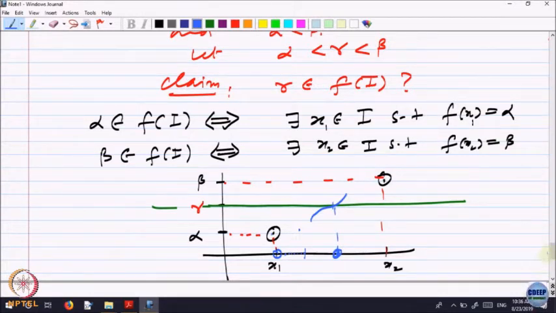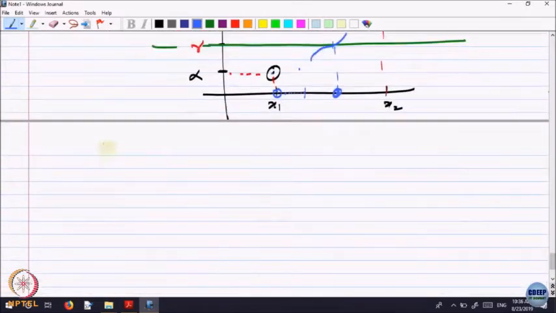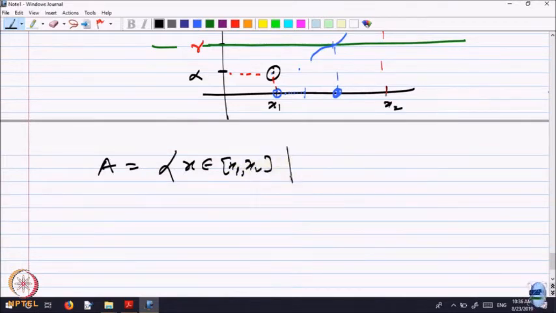So, what should we do? The proof starts by looking at the set A, all x belonging to x1, x2, such that f at x is less than gamma. Is it okay?